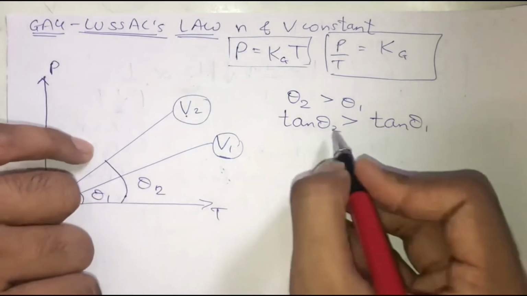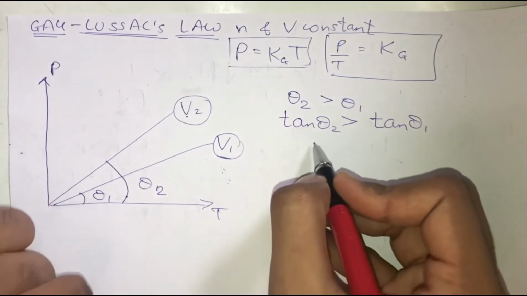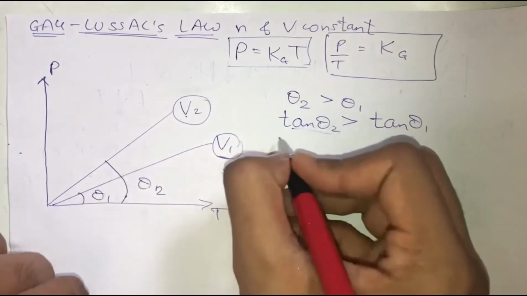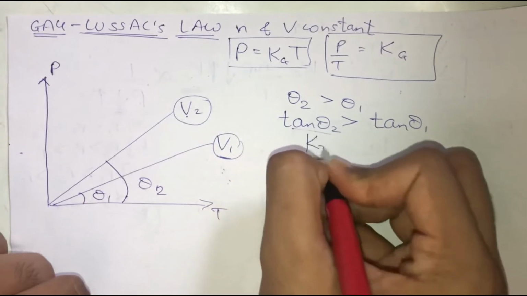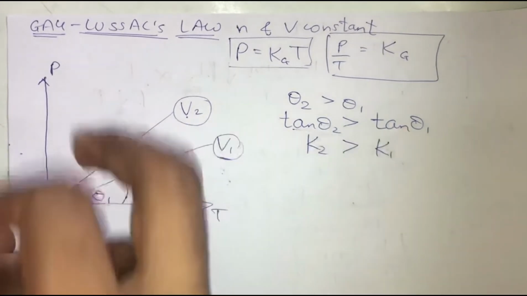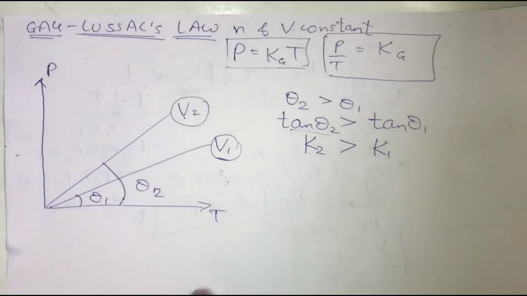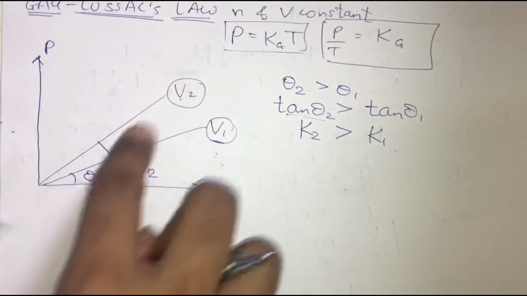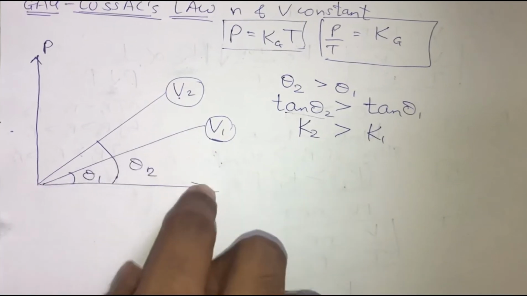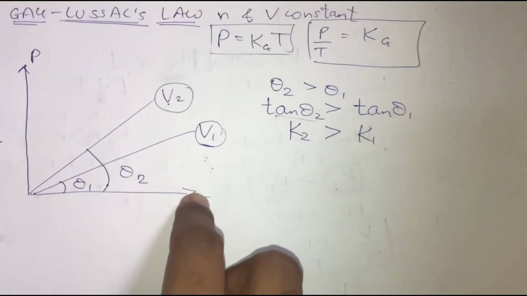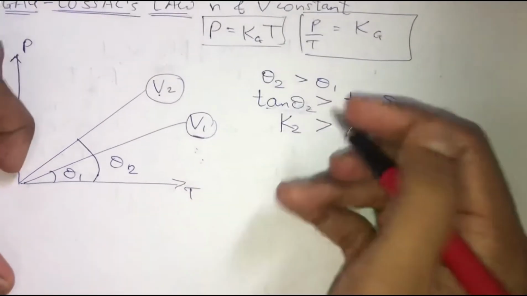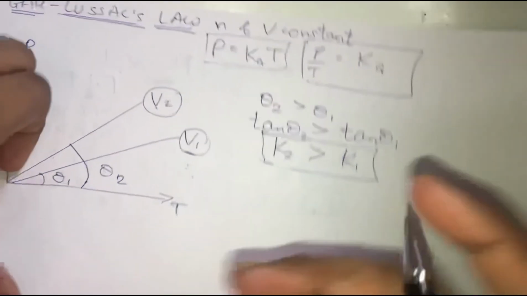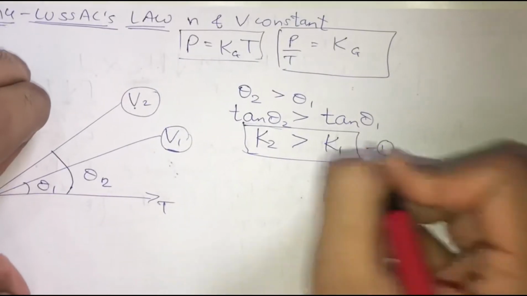Since tan of theta 2 is greater, can I say that tan of theta 2 is nothing but the slope of V2? So the slope of V2, which is nothing but K2, is greater than K1. This is the first thing that we know, that K2 is greater than K1, where K2 is the slope of this line V2 and K1 is the slope of this line V1. With the help of this relation, we are going to find the answer. So let's mark this equation as 1.